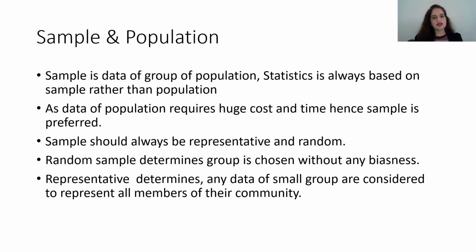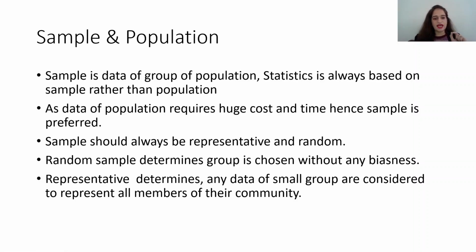When this happens, the average income will be on the higher side because people in South Bombay have better income. So this data is more biased towards one community of people. Hence, when data is taken, it should be random. It should not be biased towards one community of people.